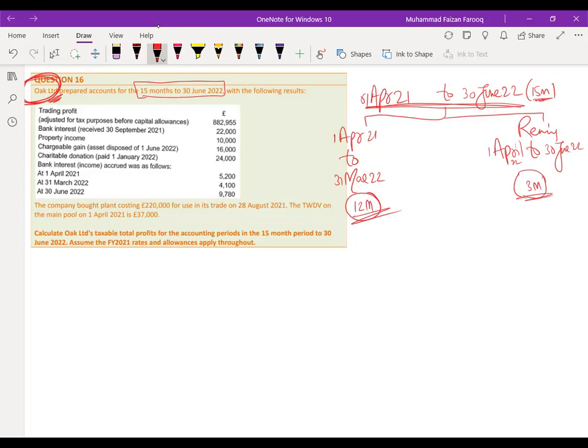Now, how to calculate TTP? So I am writing it here again. This is the working to let you understand. This is my 12 months and this is my remaining. These are 3 months and these are 12 months. Correct? Now the first amount is known as what? The first figure is trading income, right or wrong?